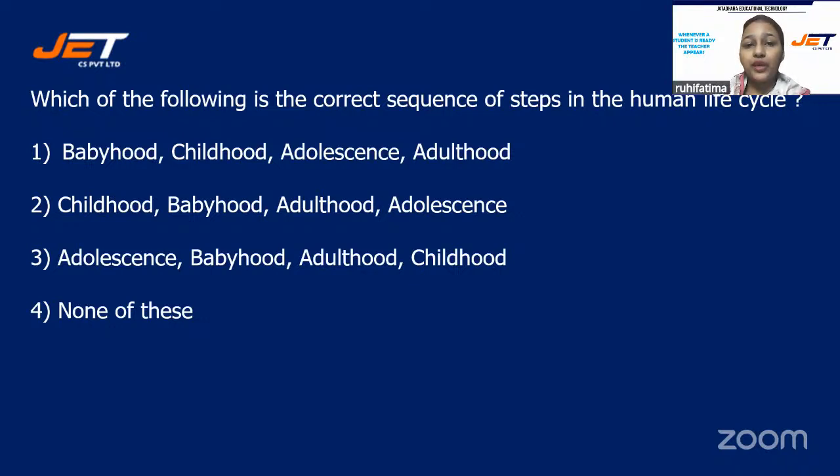Which of the following is the correct sequence of steps in the human life cycle? Your options are number 1, babyhood, childhood, adolescence, or adulthood. Option number 2, childhood, babyhood, adulthood, or adolescence. Option number 3, adolescence, babyhood, adulthood, childhood, or option number 4, none of these.